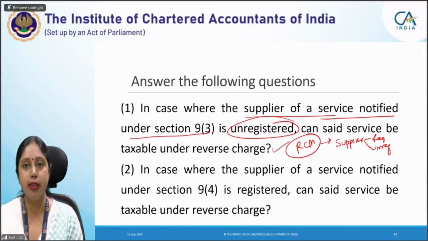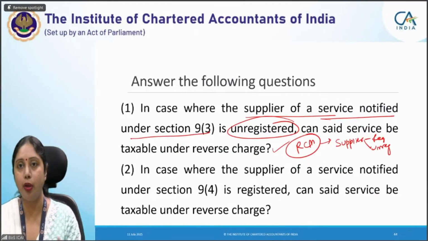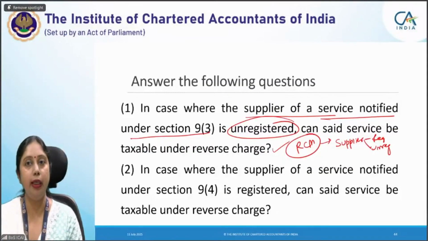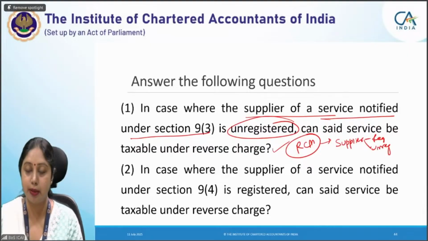Now, recipient is a registered person, that is true, but supplier is unregistered and supplier is a body corporate. If it is a body corporate, it will not be a 9(3) service. So supplier is a body corporate and unregistered also, an unregistered company.